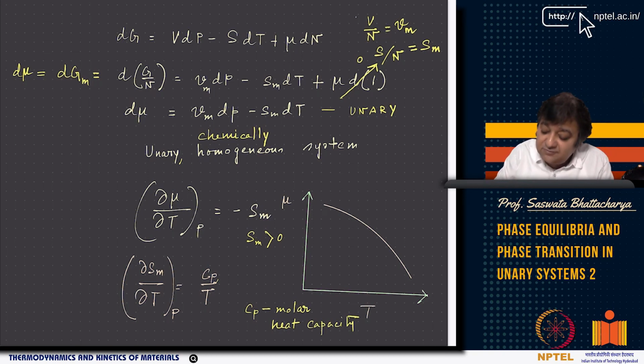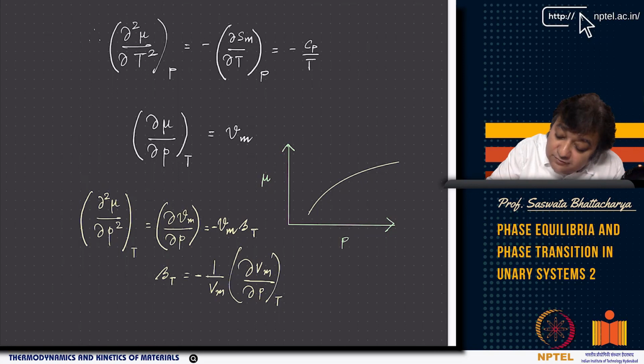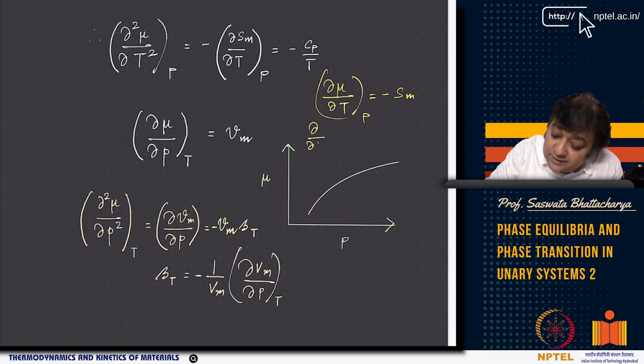So this becomes equal to minus del Sm del T, right? Basically I have del mu by del T equal to minus Sm, and what I am now doing, at constant pressure, is del T of del mu del T.